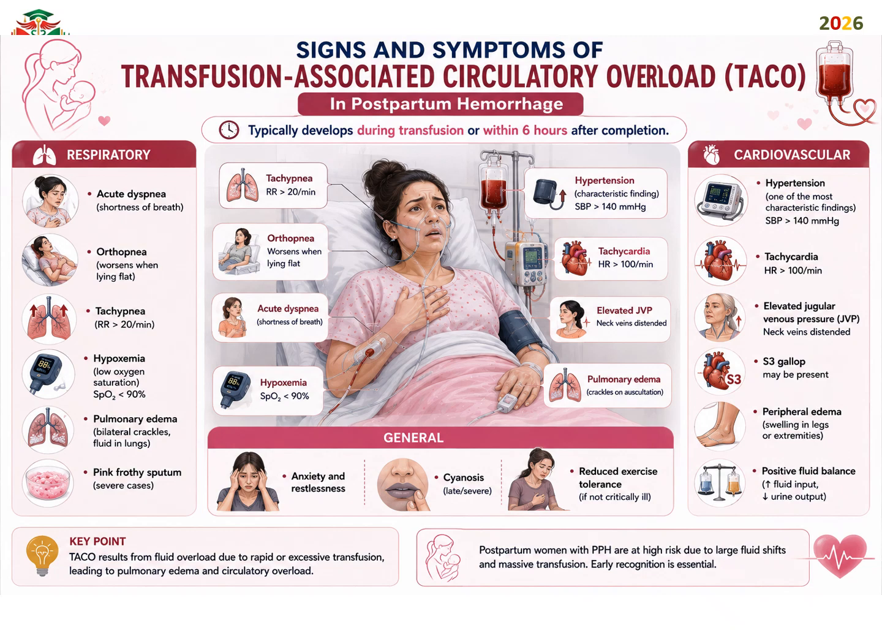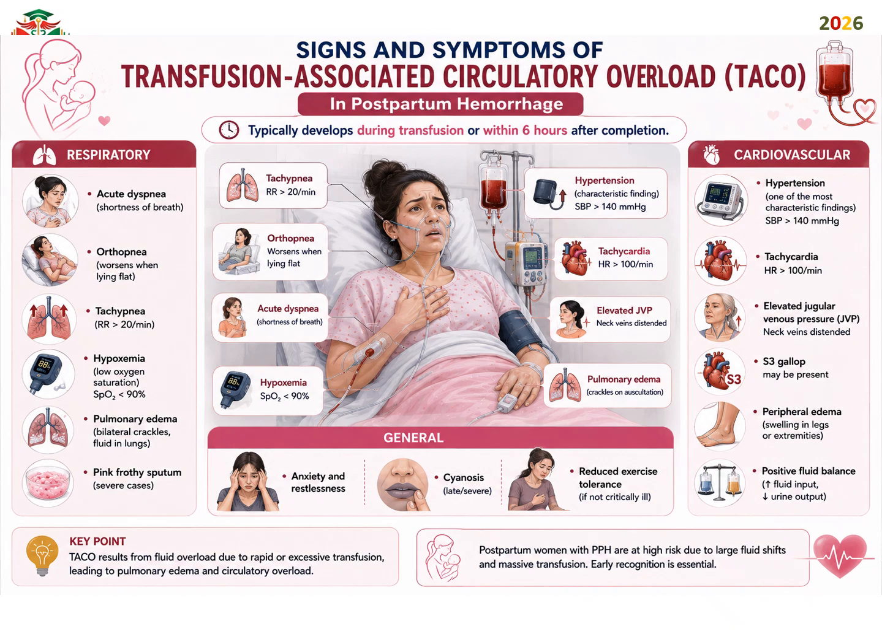Signs and symptoms of transfusion-associated circulatory overload, TACO, in postpartum hemorrhage typically develop during transfusion or within 6 hours after its completion. There are respiratory and cardiovascular symptoms. For respiratory: acute dyspnea, shortness of breath, orthopnea, worsening when the patient lies down, tachypnea with a respiratory rate more than 20, hypoxemia with oxygen saturation less than 90, and pulmonary edema, bilateral crackles and fluid in the lung, with pink frothy sputum in severe cases.